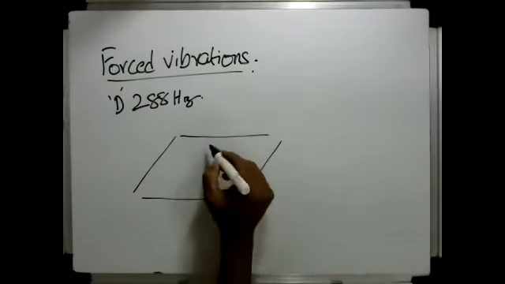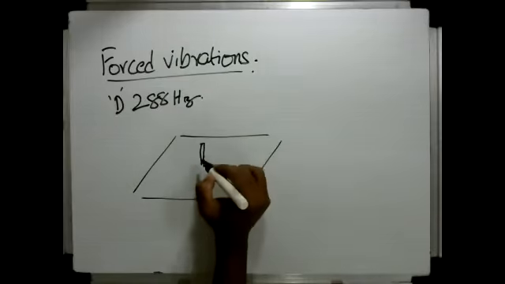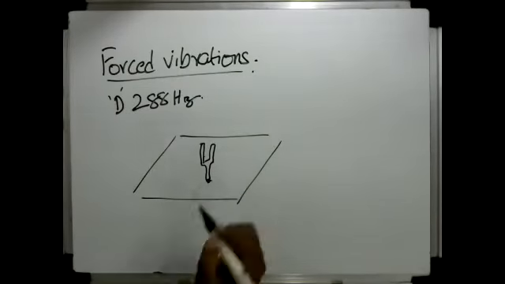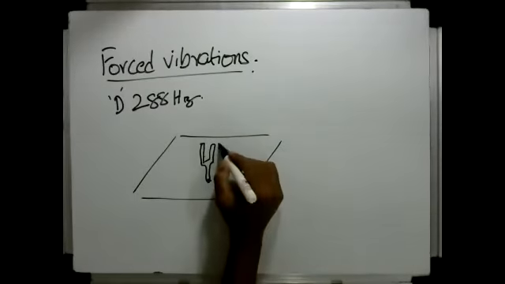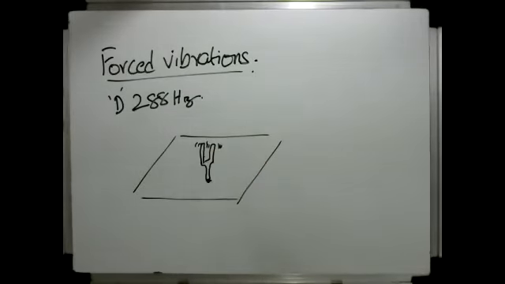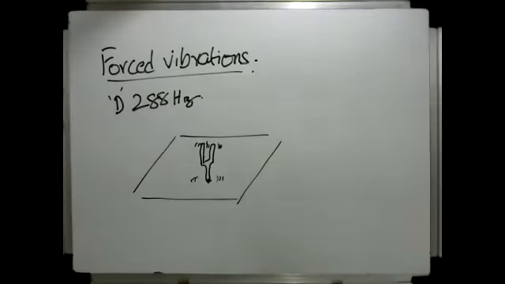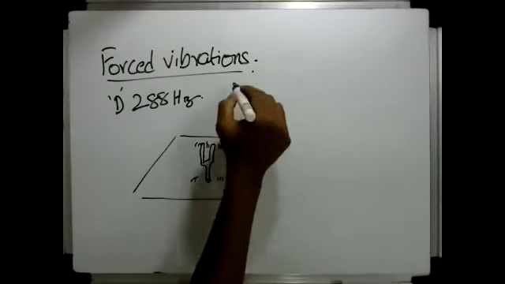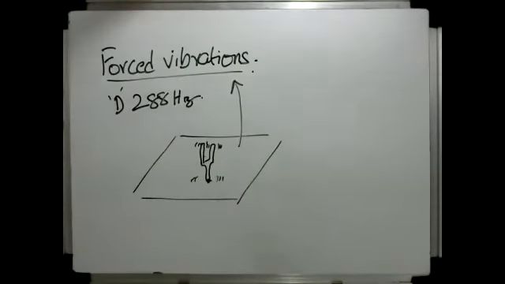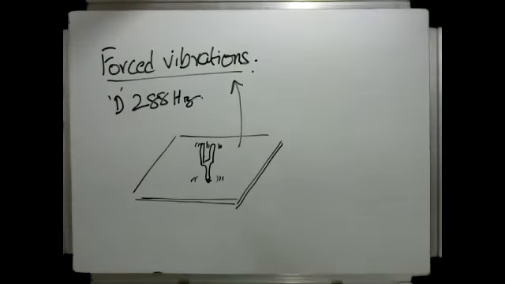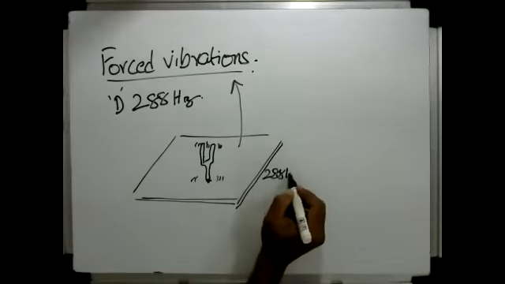So the point is that when you place a tuning fork in contact with the board, and the tuning fork is vibrating, what ends up happening is the board also ends up vibrating at the same frequency. So this is what we call forced vibrations. Something which does not have the natural frequency of the tuning fork, which is 288 Hertz, is also being forced to vibrate at 288 Hertz.